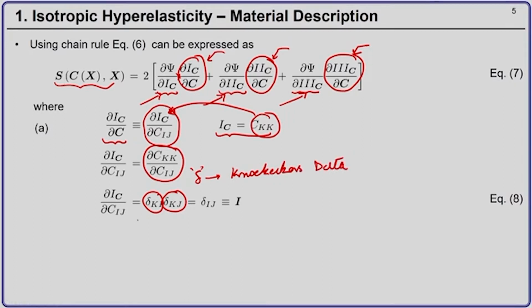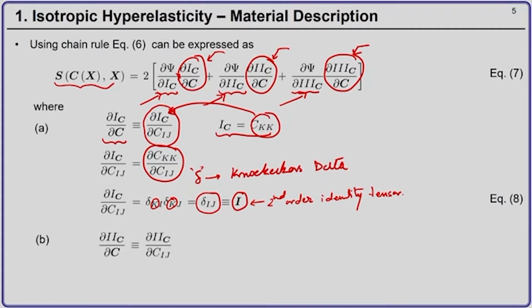Now I can use the substitution property of the Kronecker delta. So, del k i by del k j. Because k is common, if you remember the substitution property, the common symbol drops out and we get delta ij. In direct notation, delta ij is nothing but the second order identity tensor. So, this is the second order identity tensor.